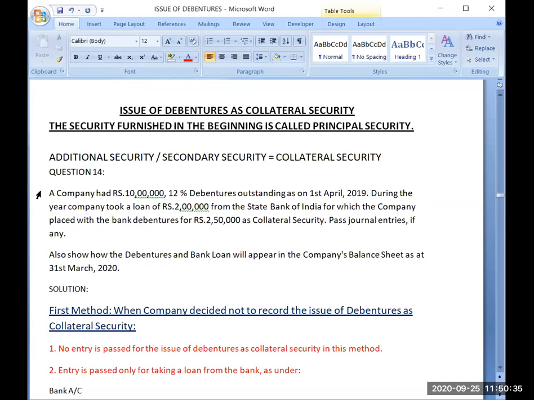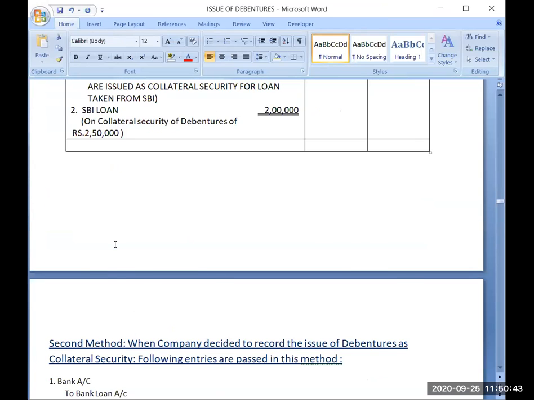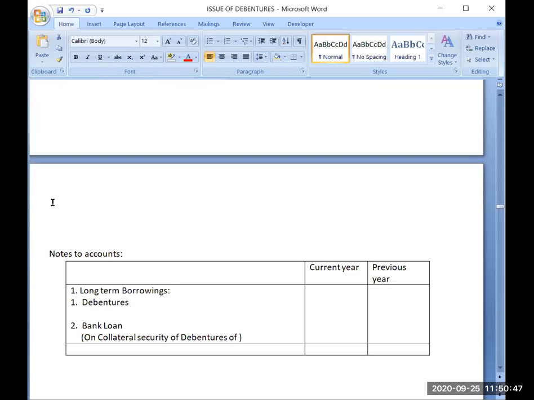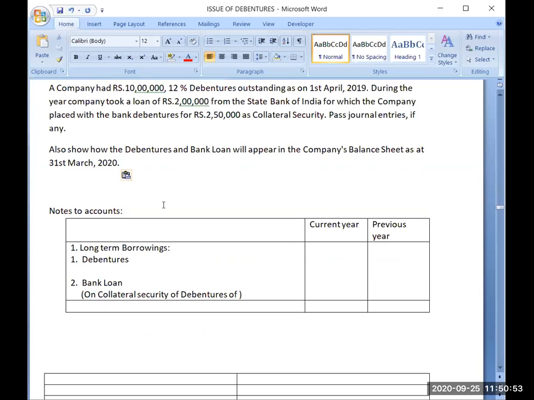I will copy the question here for your convenience. The question says that rupees 10 lakh debentures were outstanding on that date.